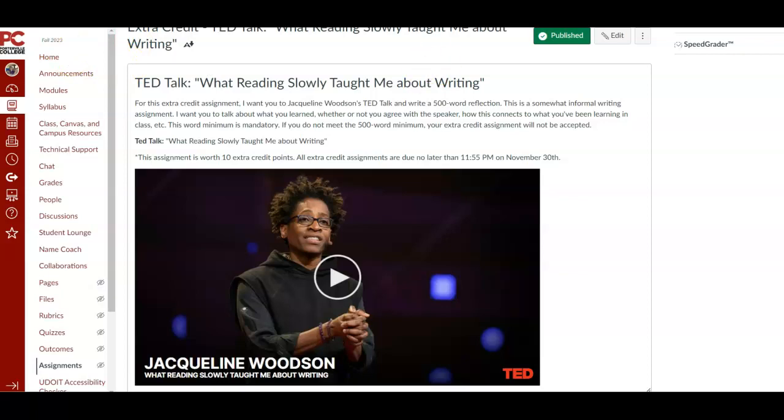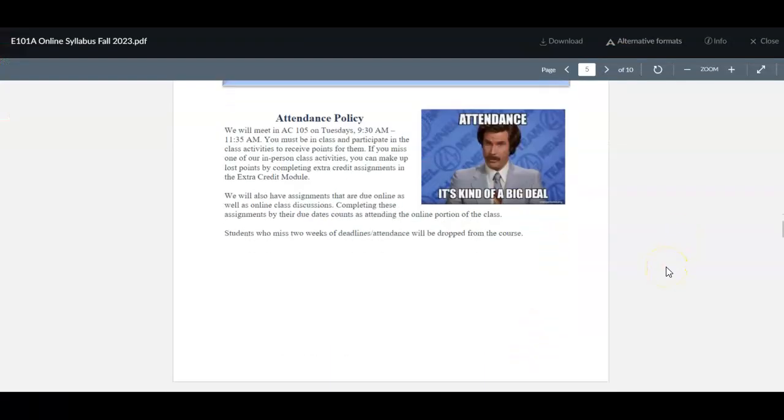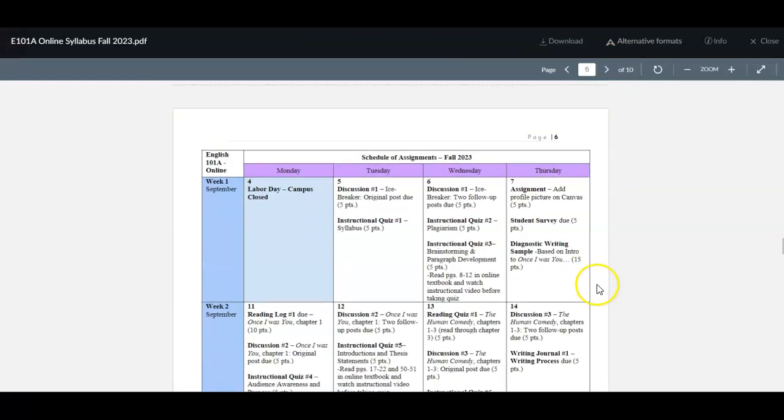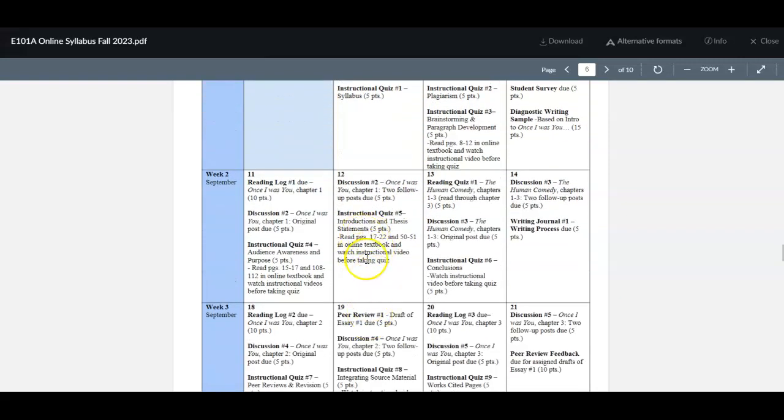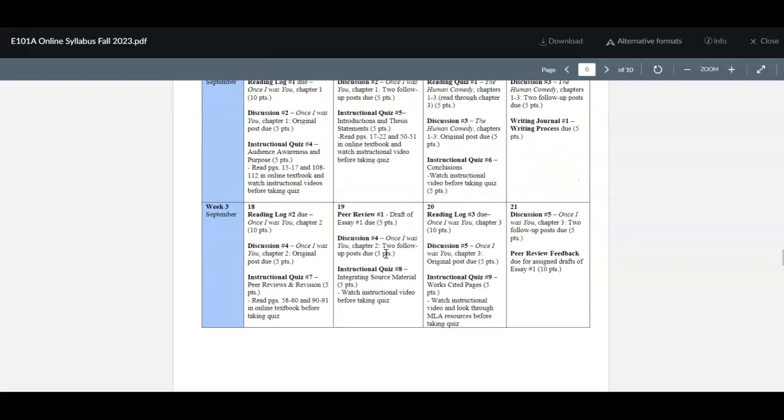Let's go back to the syllabus. This is the schedule of assignments. These are all of the assignments that we're going to be doing. Each one has how many points it's worth, the due date, and I've tried to give you a brief description of what it is. As I mentioned earlier, I do a screenshot each week of these and post it on the homepage just so that you can stay up to date with what we're doing each week.